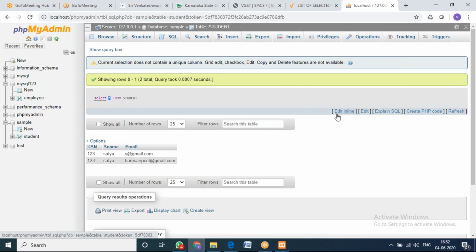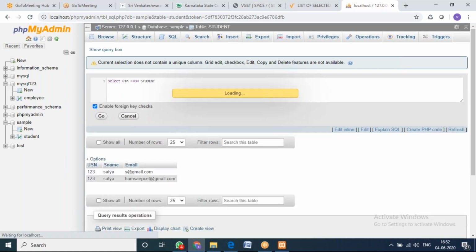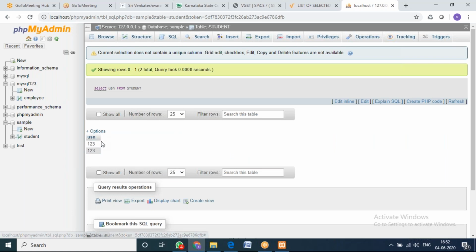See, there is an edit here. For your practice purpose, you can see one edit here. If you click on that edit, it will come back to our SQL query, so directly again you can modify. Now what I will do is select USN from student. I'll execute now. You can see here only USN is displayed.